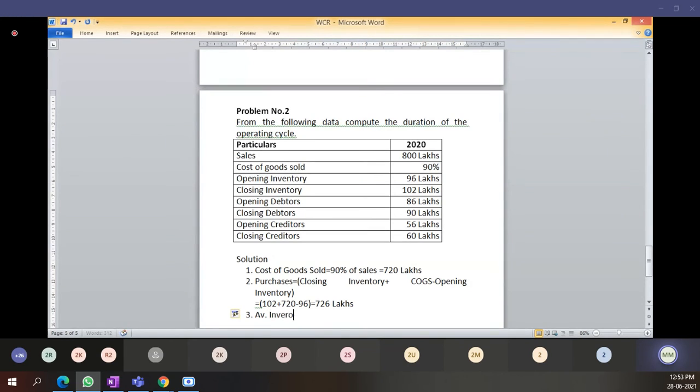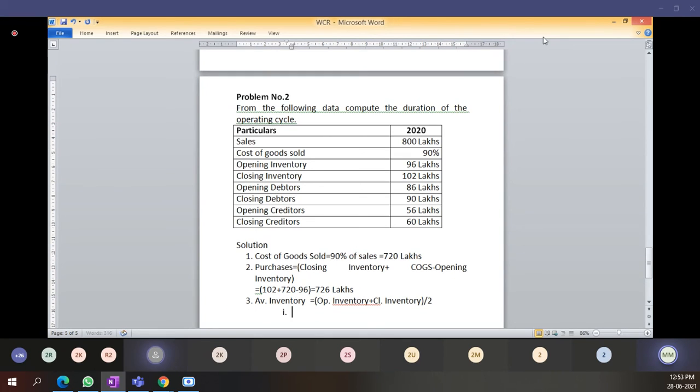Average inventory is equal to opening inventory plus closing inventory divided by 2. How much comes? 99, sir.